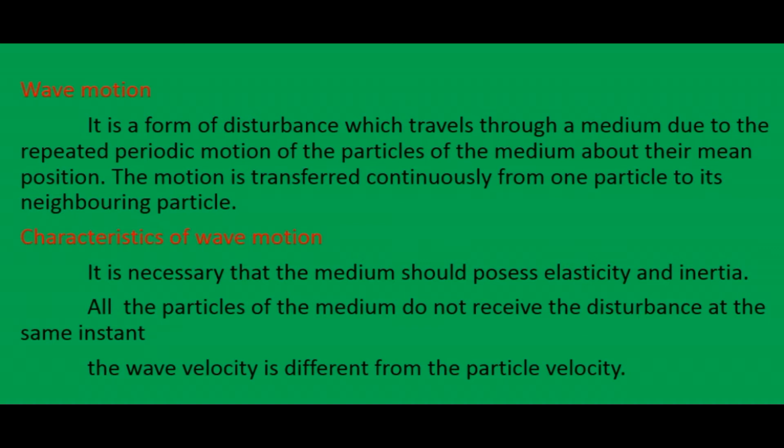So the wave velocity is different from the particle velocity. That is, the velocity of a wave is constant for a given medium, whereas the velocity of the particle goes on changing. It is maximum at the mean position and zero at the extreme position. So the wave velocity is constant, but the particle velocity is changing.